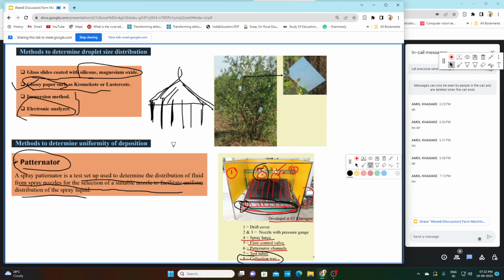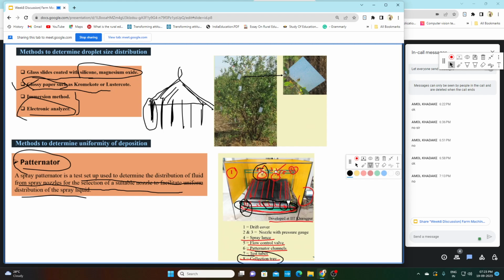So what will happen when we start the nozzle? Your sprayer will give a definite spray pattern, and by that spray pattern we can calculate how much spray liquid is coming at one position of your spray pattern. Like what is coming at this position, this position, this position.